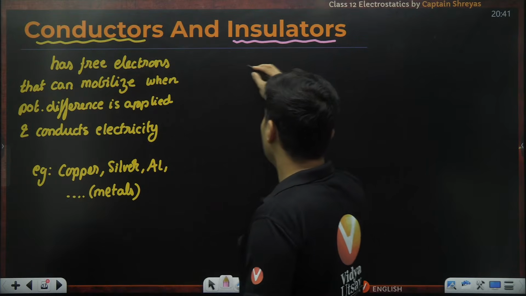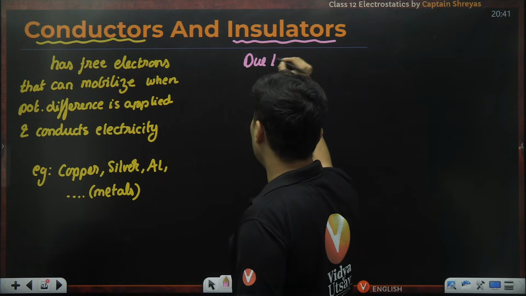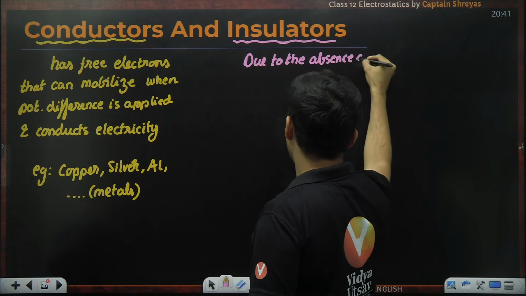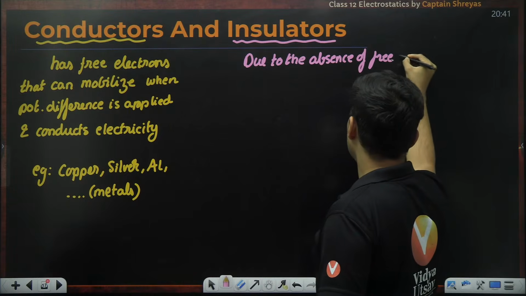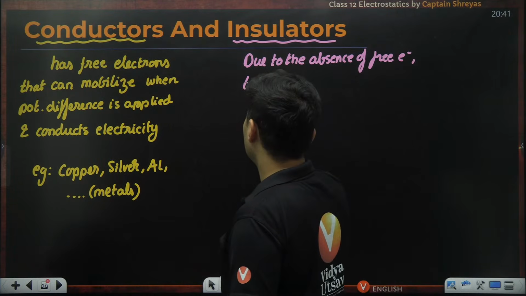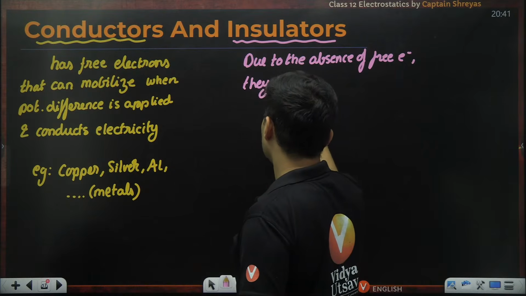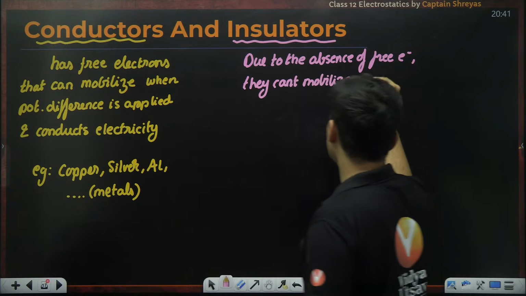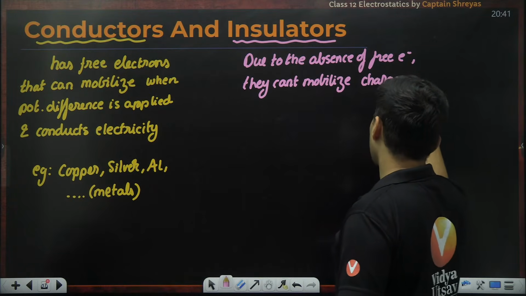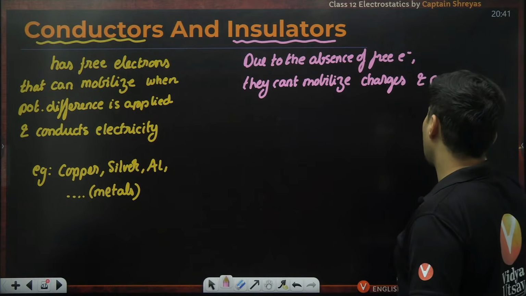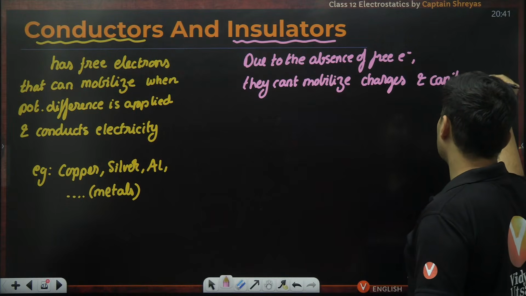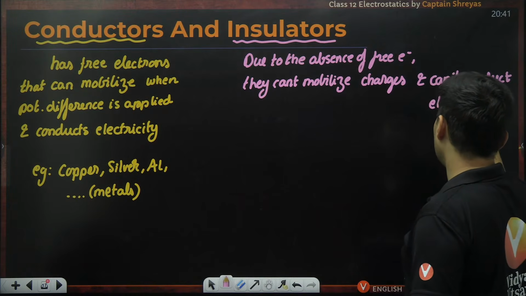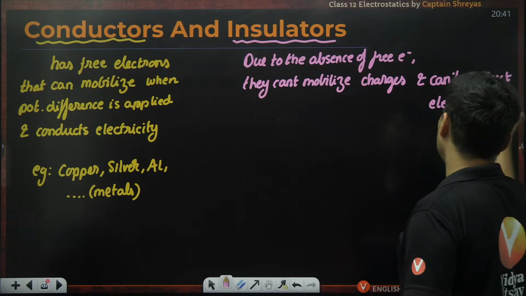Insulators, due to the absence of free electrons, can't mobilize charges and can't conduct. What can't they conduct? They can't conduct electricity. They are bad conductors of electricity.